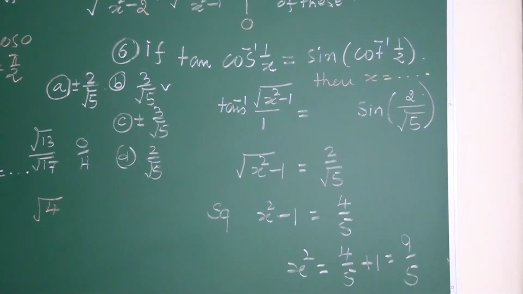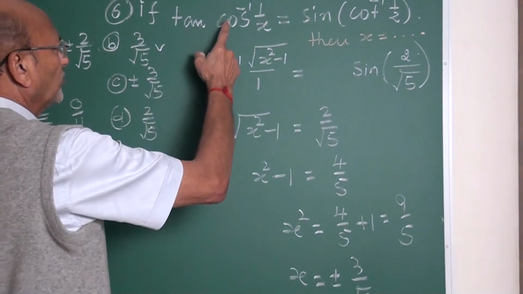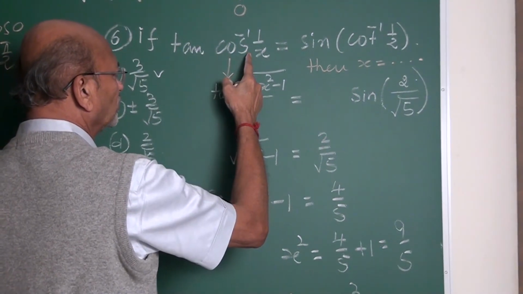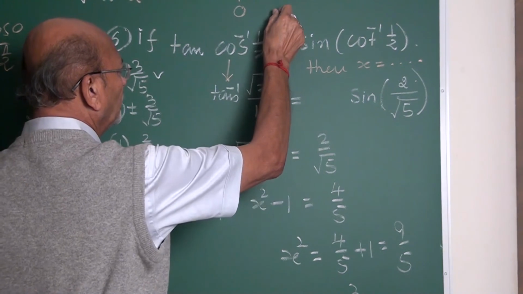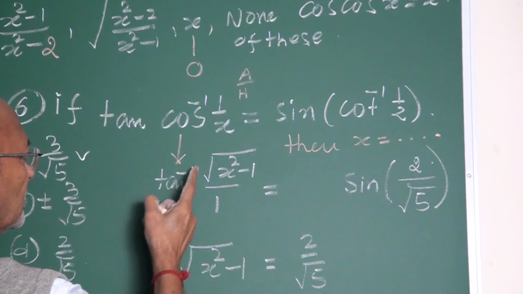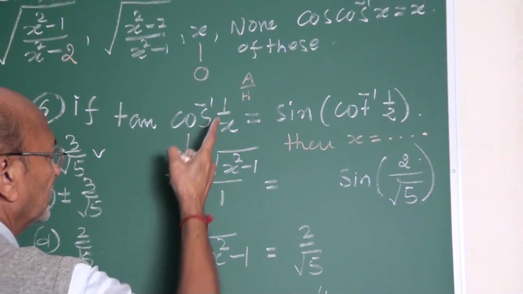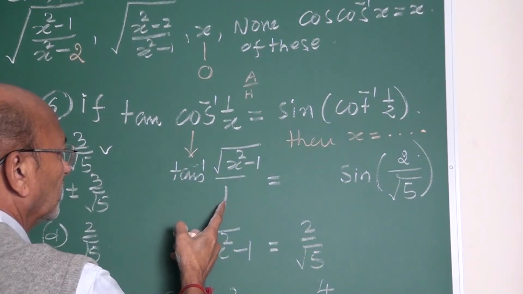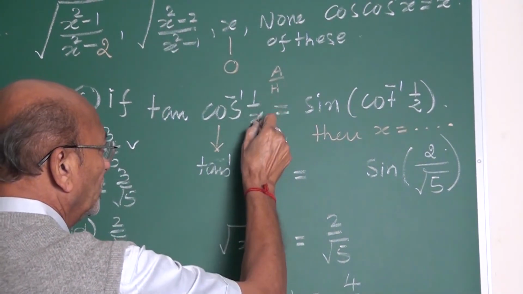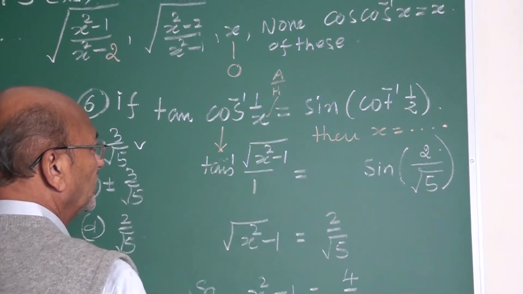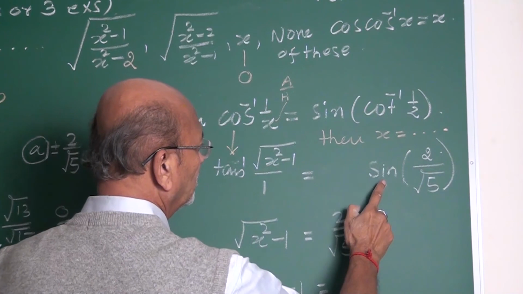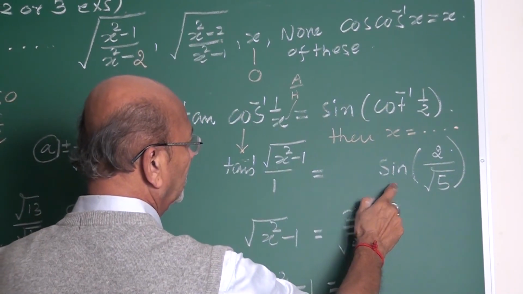These are four options. You want to convert from cos inverse to tan inverse. What is cos? Adjacent upon hypotenuse. What is tan? Opposite upon adjacent. Adjacent is 1. Opposite is root x square minus 1, since the hypotenuse is x, bigger than 1. Square root of x square minus 1 equals cot inverse, to convert in terms of sine, sine inverse.